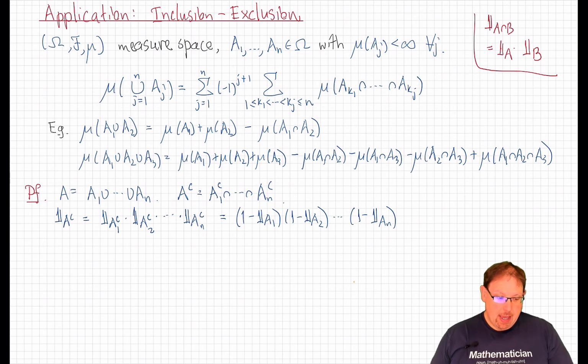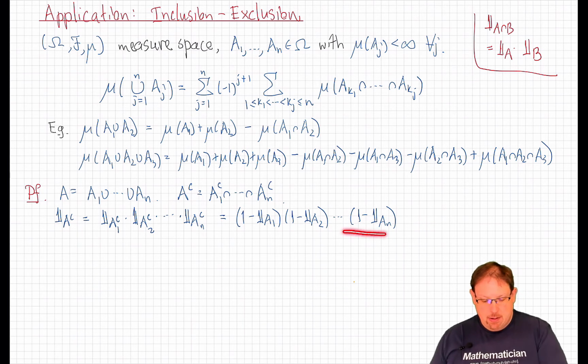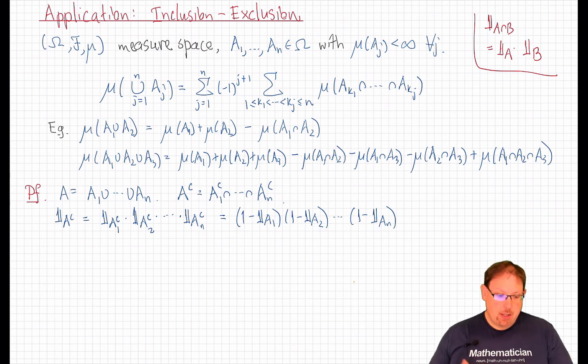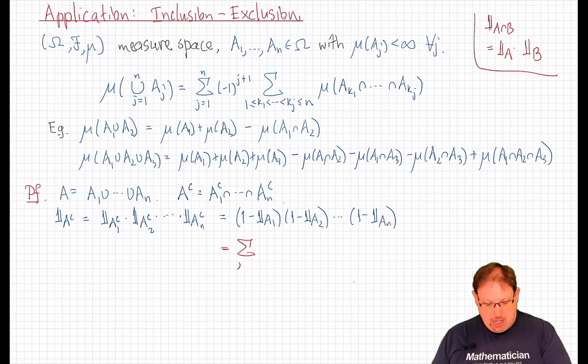So the indicator of a complement is the product of 1 minus each of the indicators of the sets in question. And now we can expand out this product of n terms using the general binomial expansion. Now if all of those terms were the same, we would have Newton's form of the binomial formula. In general, when we have different terms there, we can write it like this. This is going to be the sum, j going from 0 up to n.